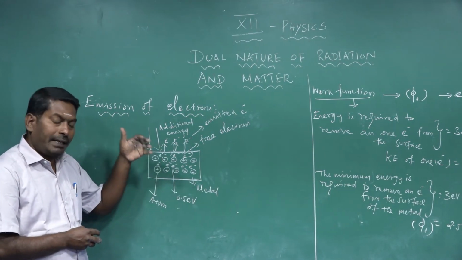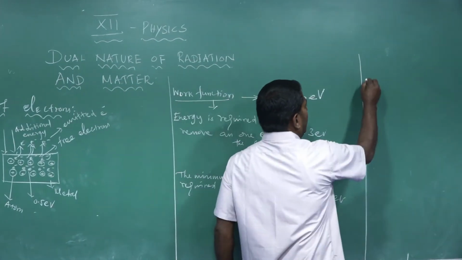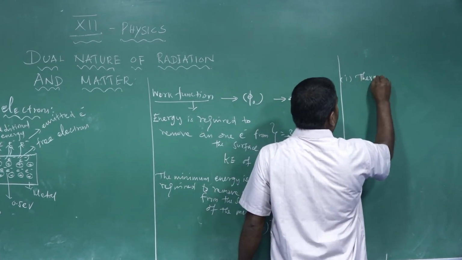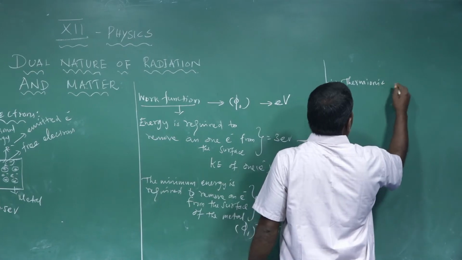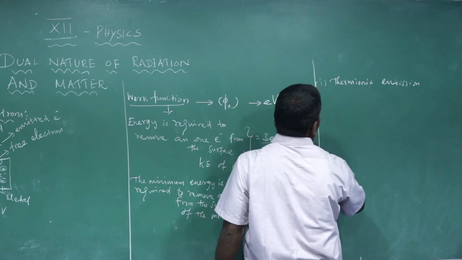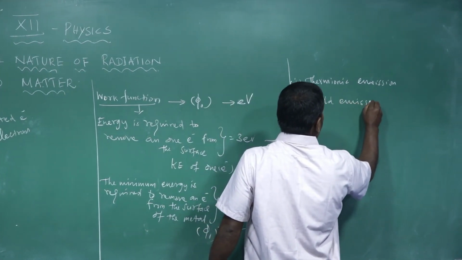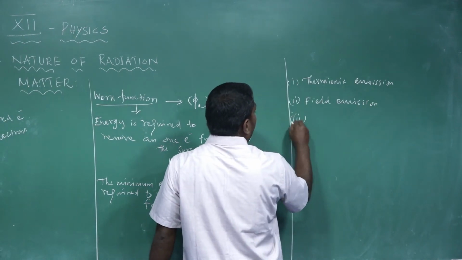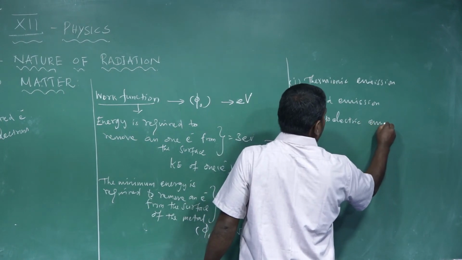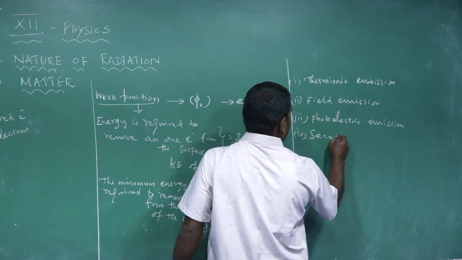Depending upon the energy utilized by the metal for the purpose of electron emission, the emission of electrons from any metallic surface has 4 categories. One is thermionic emission. Second one, field emission. Third one is photoelectric emission. Fourth one is secondary emission.